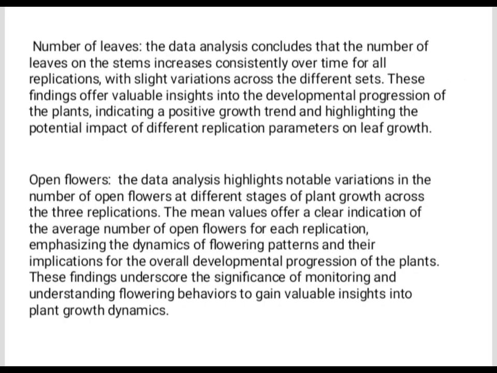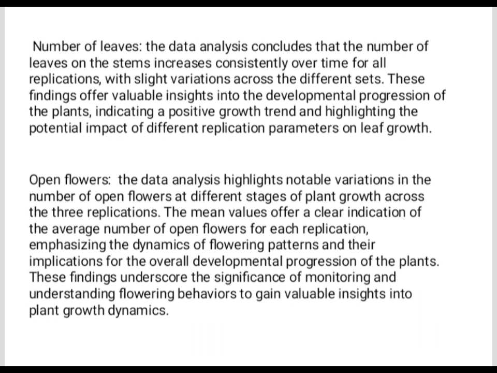So, in the number of leaves, the data analysis concludes that the number of leaves on the stems increases consistently over time for all replications, with slight variation across the different sets. These findings offer valuable insights into the developmental progression of the plants, indicating a positive growth trend and highlighting the potential impact of different replication parameters on leaf growth.